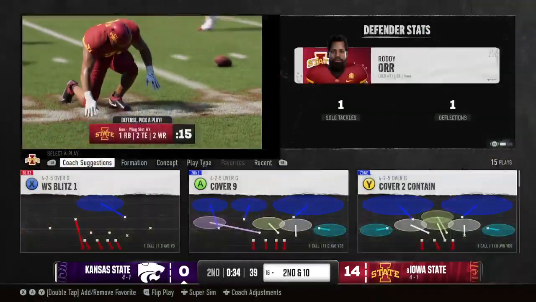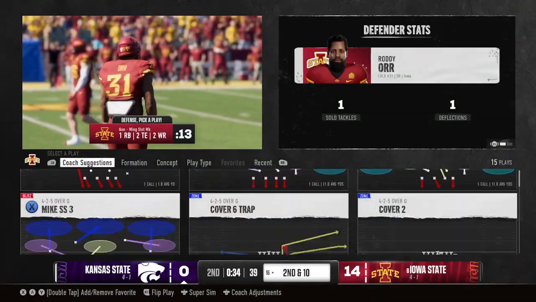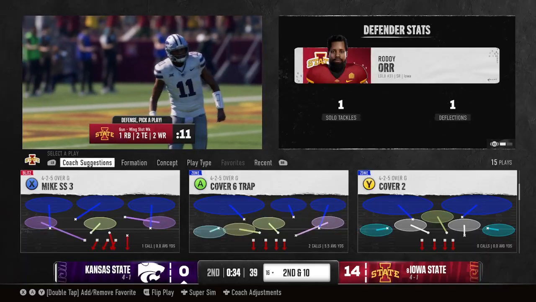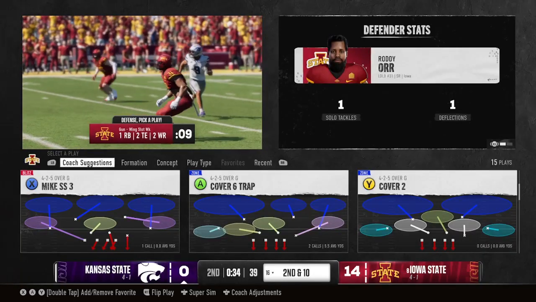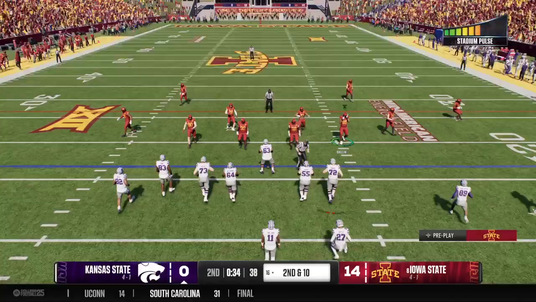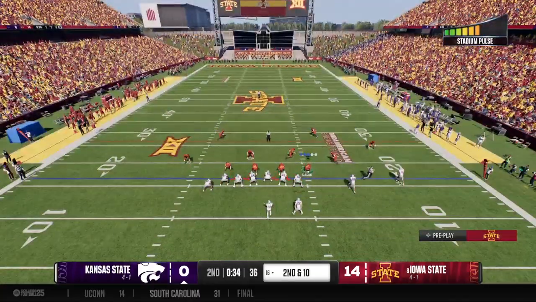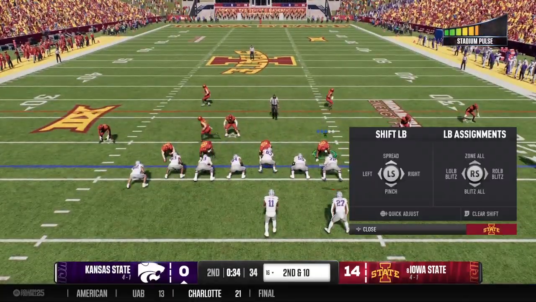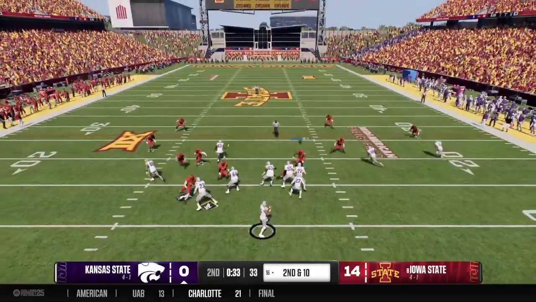Almost intercepted. It'll fall incomplete. The defense almost came up with a turnover. This quarterback is living dangerously now. Threw a pick earlier in the game, and he almost threw another one right there. These windows are tight. He's got to be really good with his decision-making.